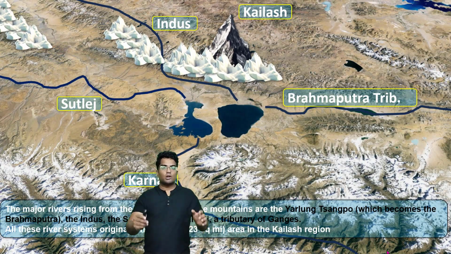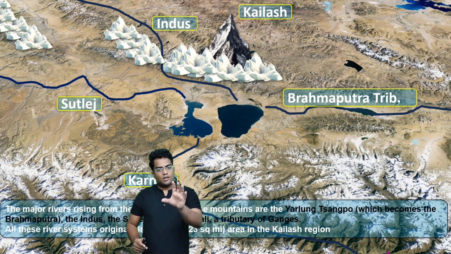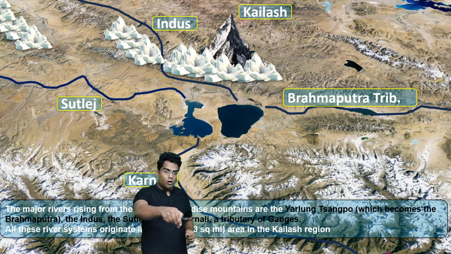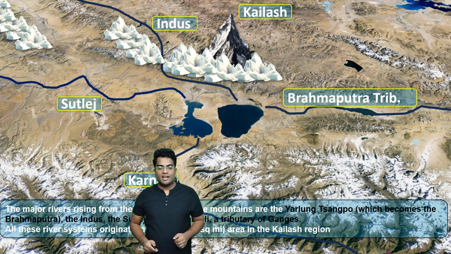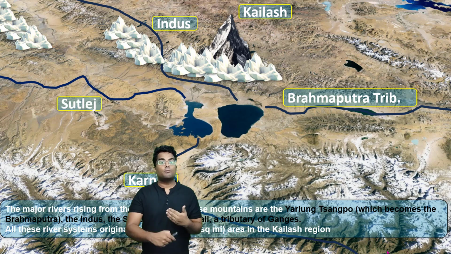For instance, this particular region, Mount Kailash, is the source of many different rivers. As you can see, the Indus River rises from this region, somewhere near the Kailash Range or Kailash Mountain. The Satluj River also starts from this part. One of the major tributaries of the Brahmaputra, known as Yarlung Sangpo, also starts from this range. Then we have the Karnali River, a major tributary of the Ganga, which also starts from here. Essentially, all these rivers start from this particular region, and that is why Kailash mountain is more prominent than the